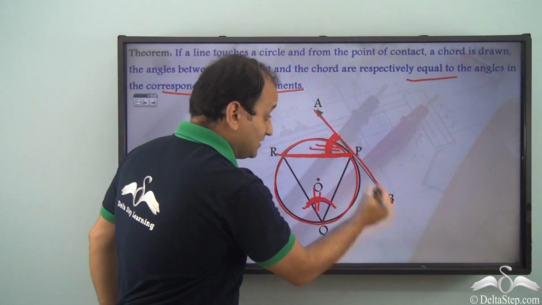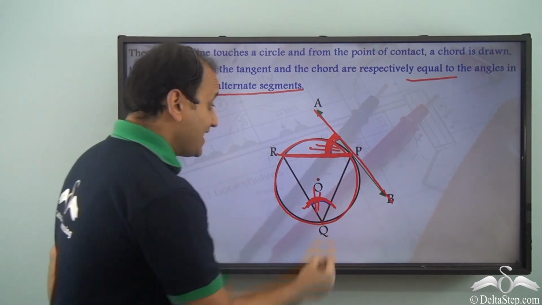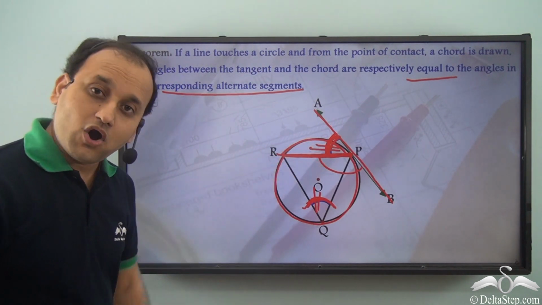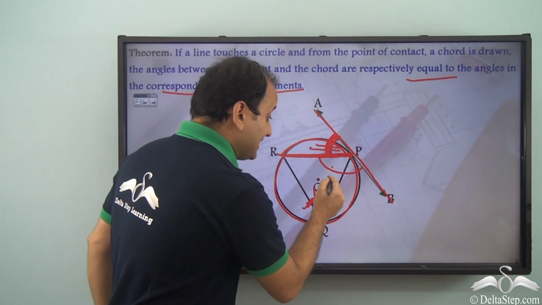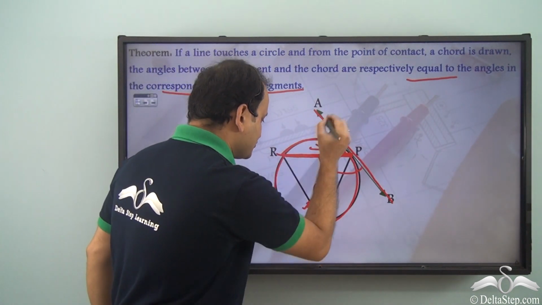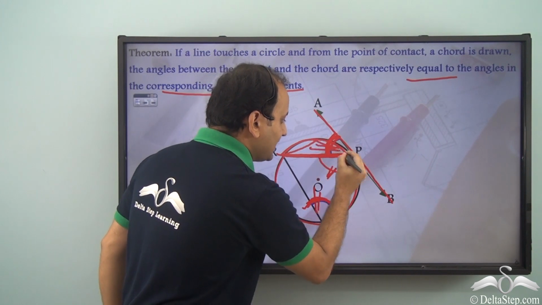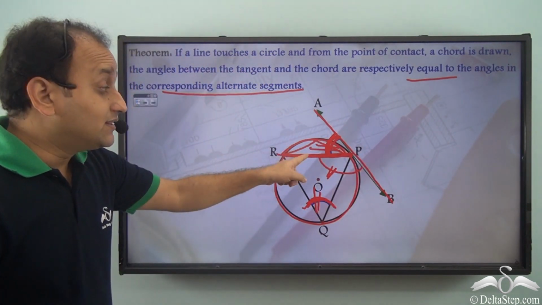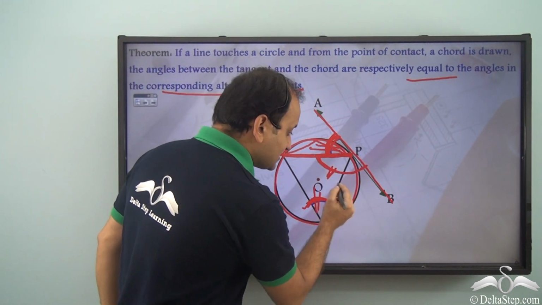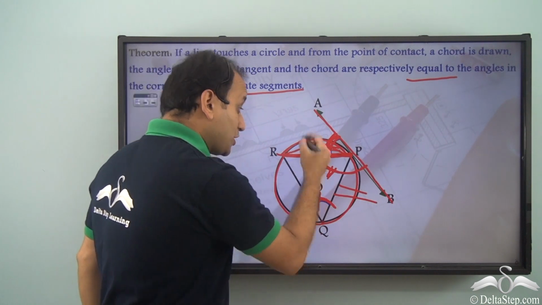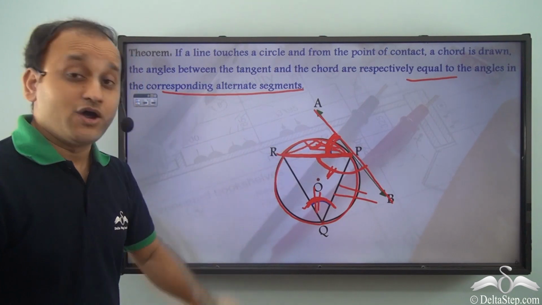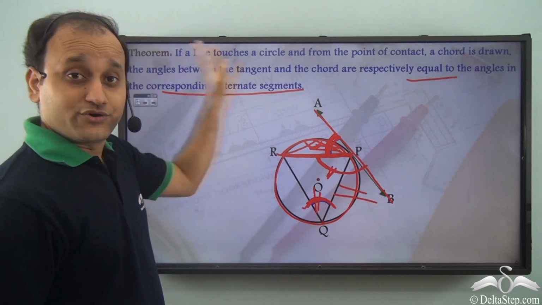Similarly, this same tangent is also making an angle like this with the same chord. Now, what will this angle be equal to? Well, this angle will be equal to an angle formed by the same chord in the alternate segment. So when we are talking about this particular angle, it touches this segment, right? So we are talking about the alternate segment. So the angle formed here by the same chord. So that's what this theorem states.